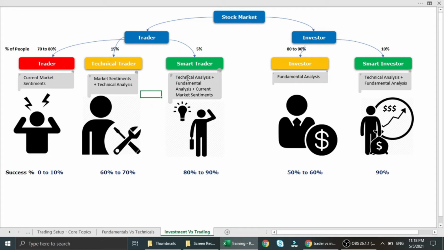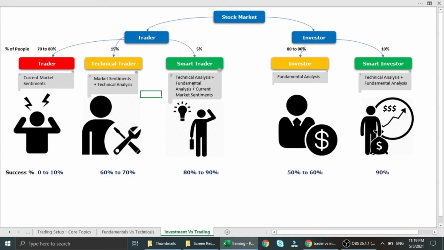They capture everything. For example, if there is any sentiment that the stock may go down, but still they look at technical analysis, whether there is any support, resistance, if there is any support broke down, and also if there is any good result. For example, if a stock has given very good result, but still they also check the fundamental analysis and also the technical analysis.